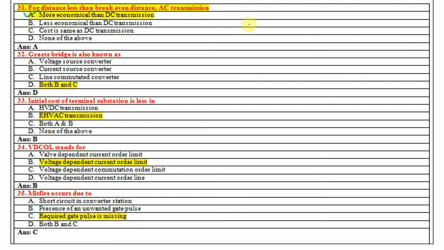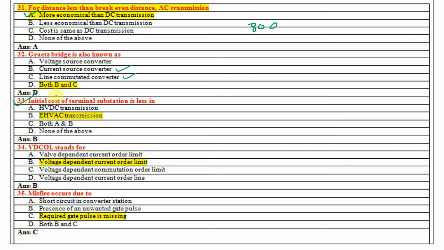The meaning of that, if the distance is less than 800 kilometers, then AC transmission line is economical. If distance is more than 800 kilometers, then DC transmission is economical. Graetz bridge is also known as both current source converters and line commutated converter.